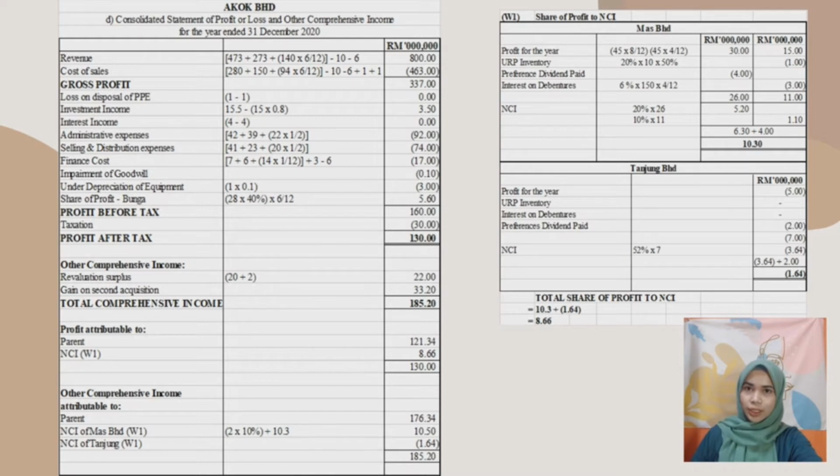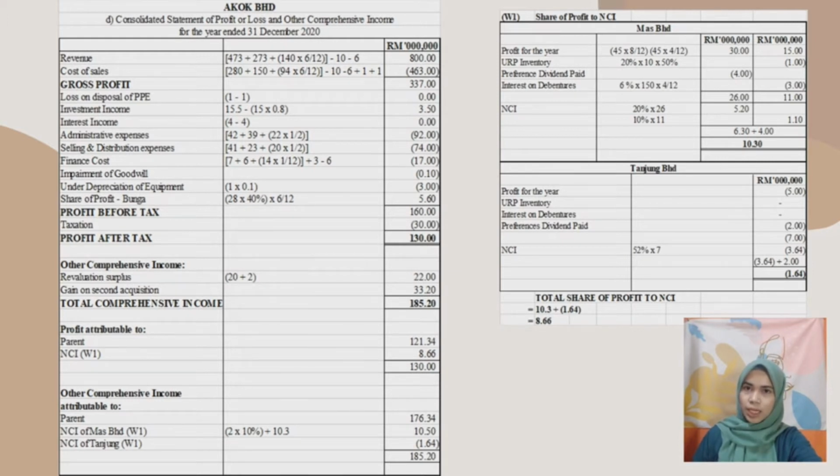After working on minus and adding all expenses and income that we refer to in the additional info and statement provided, we got the profit before tax of RM160 million. Then it will be charged taxation of RM30 million as on the SOPL in the question. So we got RM130 million for the profit after tax.